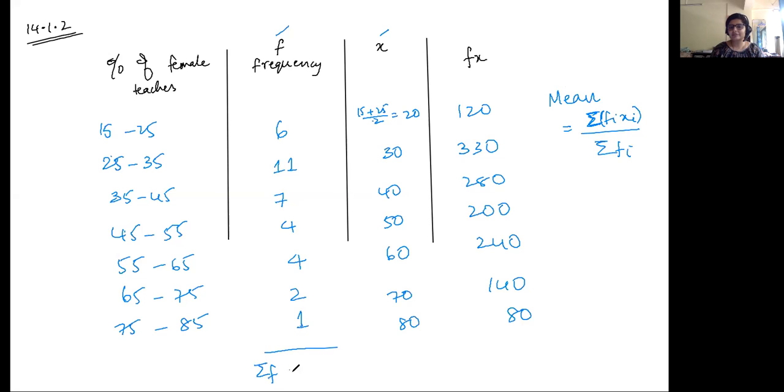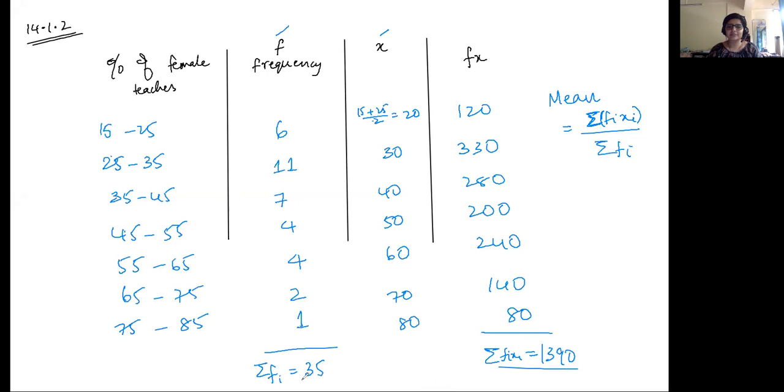So sigma f will be equal to, is it 35? So 22 plus 6 is 28, 32, 32 plus 3 is 35. Okay. And sigma fx, what is the sum? Sigma fixi? Rishit, 1390. 1390. Okay, everyone is getting the same. Good.